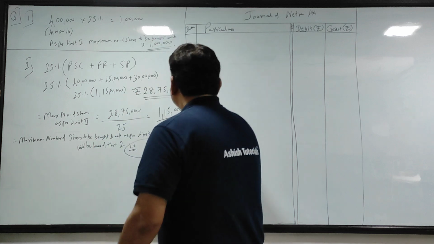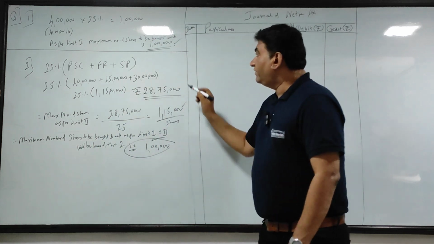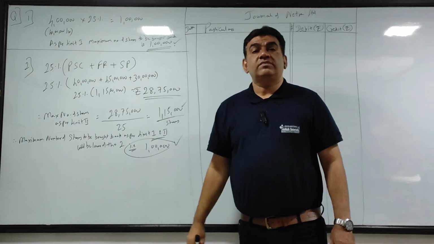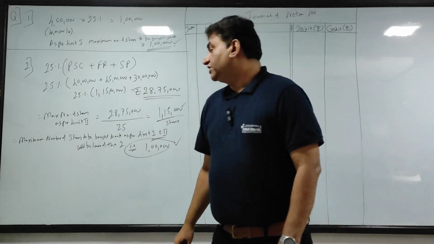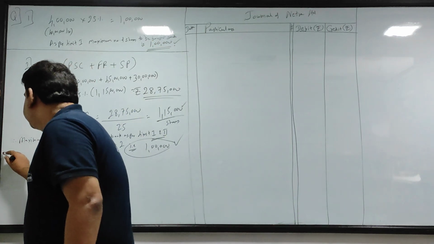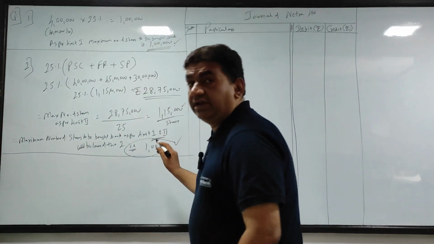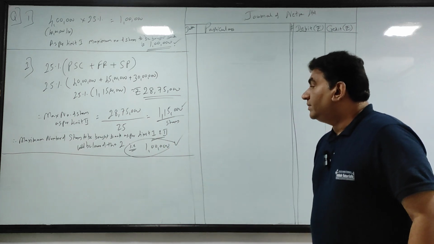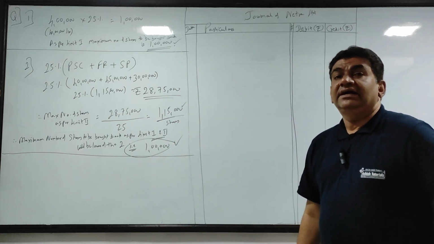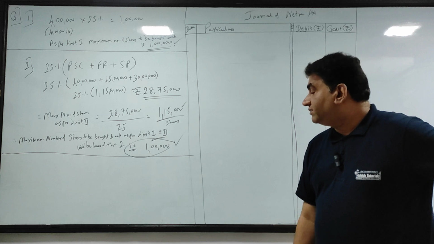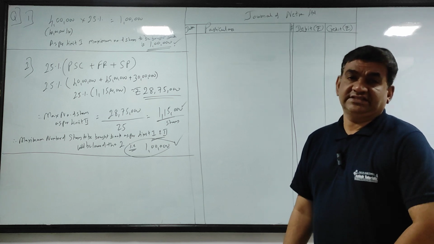Okay, lower of the two means 1 lakh or 115, whichever is lower. So my conclusion at this stage will be that I will buy back maximum 1 lakh shares.